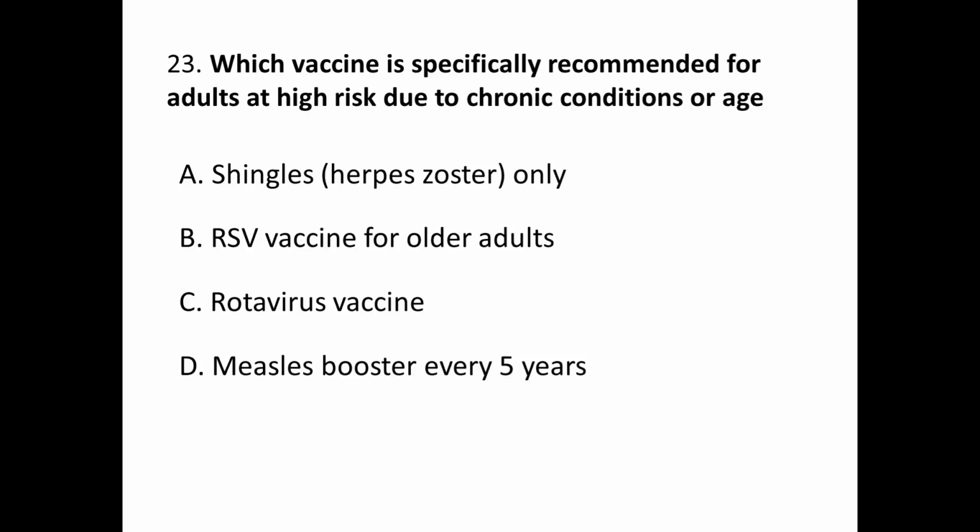Question number 23. Which vaccine is specifically recommended for adults at high risk due to chronic conditions or age? A. Shingles only, B. RSV vaccine for older adults, C. rotavirus vaccine, and D. measles booster every 5 years. Correct answer is B.